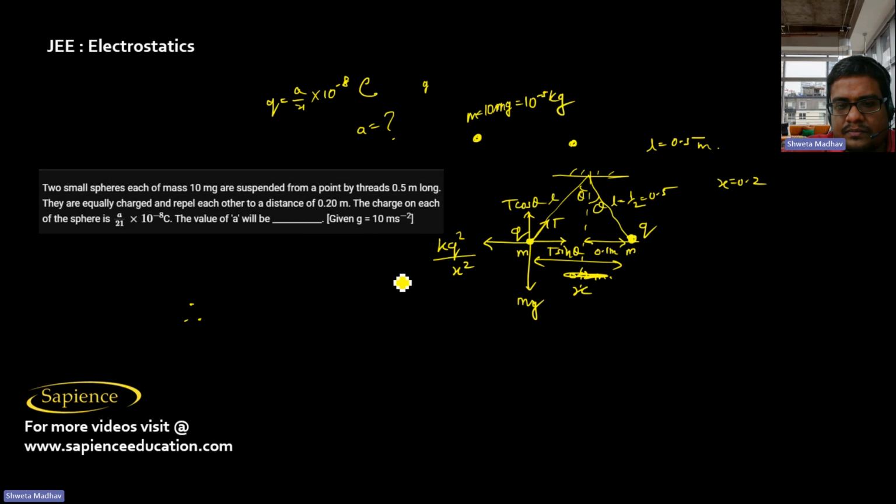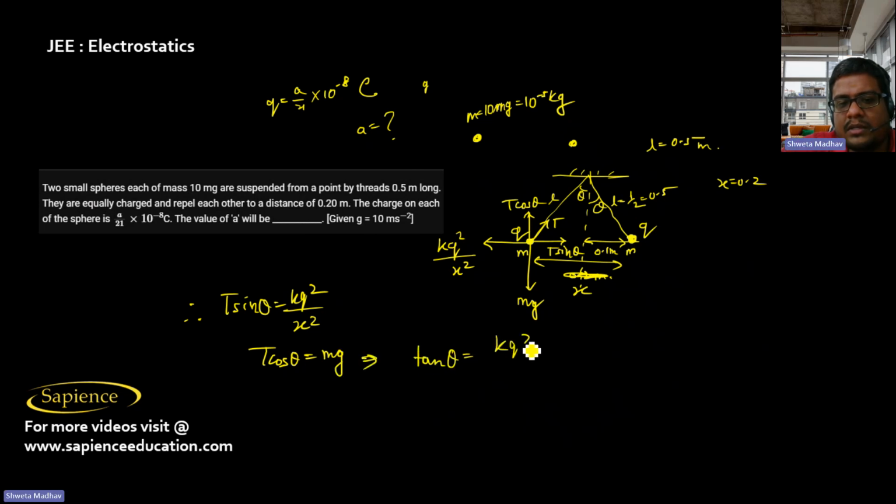So now T sine theta is equal to kq square by x square, and T cos theta is equal to mg. If we divide these two, then we will get tan theta equal to kq square by x square mg.